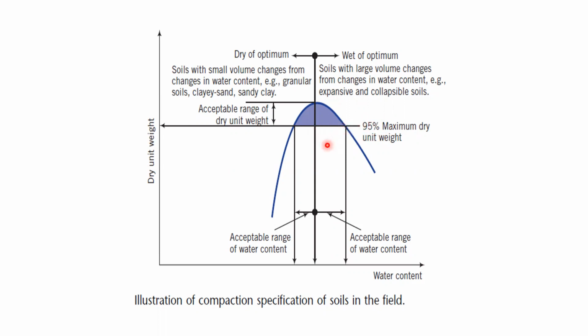And any water content in this range you can use, right? So this is the acceptable range of water content for the expansive soil. And this is called wet of optimum, because this is the maximum dry density or optimum water content line. So this side, the right hand side, is called wet of optimum, and this side, up to here, is called dry of optimum.